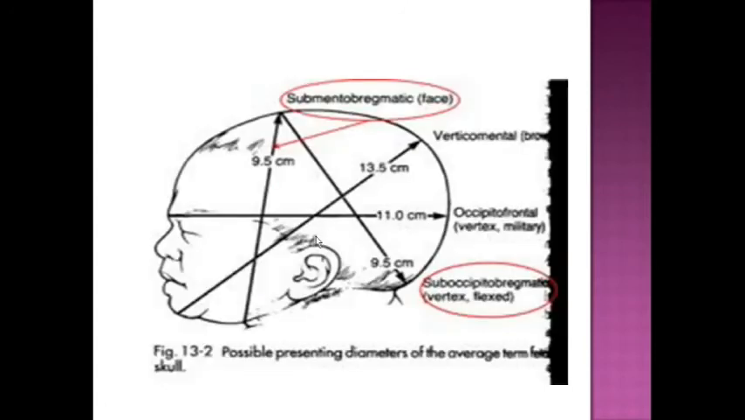In this fetal head I have told you that this is the mentum and this is the mento-vertical, this is the brow presentation, and mento-bregmatic is the diameter of engagement in case of face presentation. When it is brow presentation, it is mento-vertical, that is 13.5 centimeter. And in case of occiput, the suboccipito-bregmatic, that is vertex, is 9.5 centimeter.